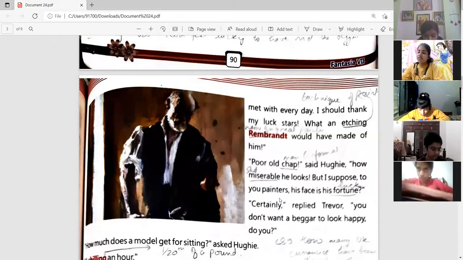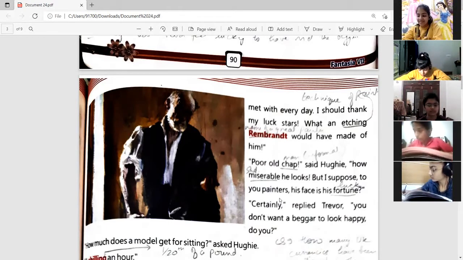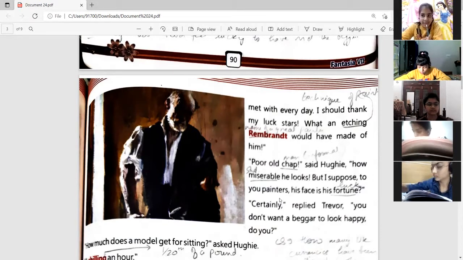So he's saying that see how miserable he is looking, but you are only thinking about money, that I have found the perfect beggar as a model to make the painting. So now, with the help of his poor state, I am going to make a lot of money. So to you, his poor state is a fortune, but actually he is leading such a miserable life. This is what Hughie is pointing out.